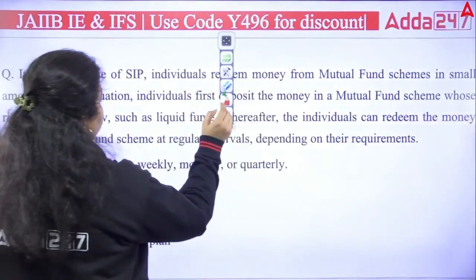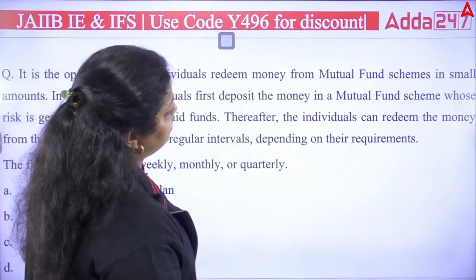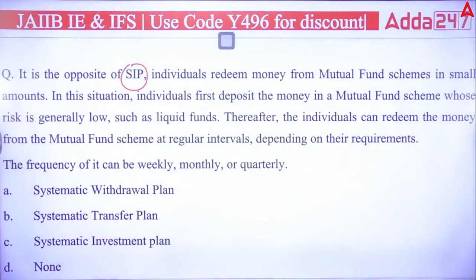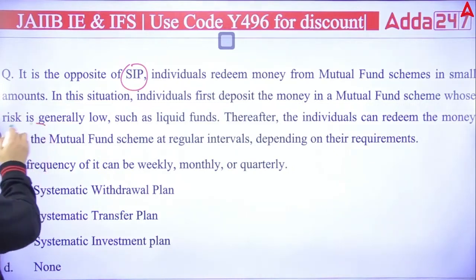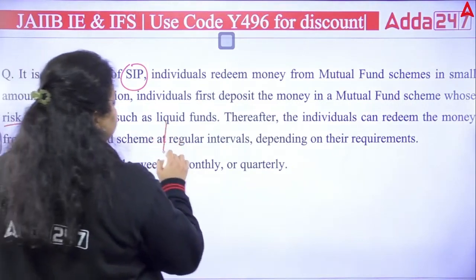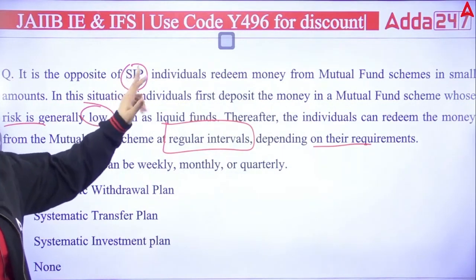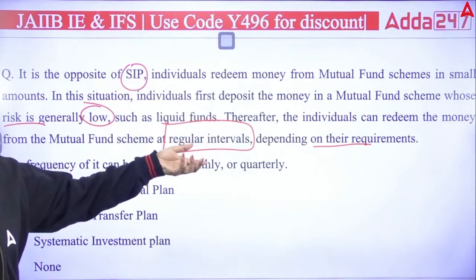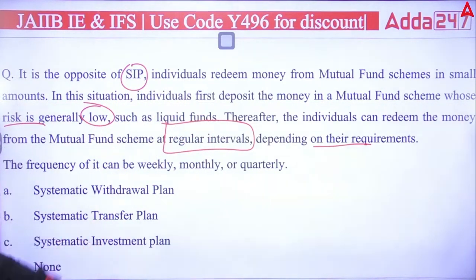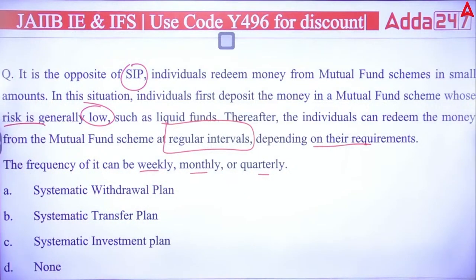Next question is talking about here. It is the opposite of SIP. Individual redeems money from mutual fund scheme in small amounts. In this situation, the individual first deposits the money in a mutual fund scheme whose risk is generally low, such as liquid funds. Thereafter, the individual can redeem their money from the mutual fund scheme at regular intervals, depending on the requirement. So why is it opposite of SIP? Because in SIP you invest at regular intervals. Here you are withdrawing the money at regular intervals. The frequency of withdrawal can be weekly, monthly, quarterly. It depends on your requirement when you are investing.